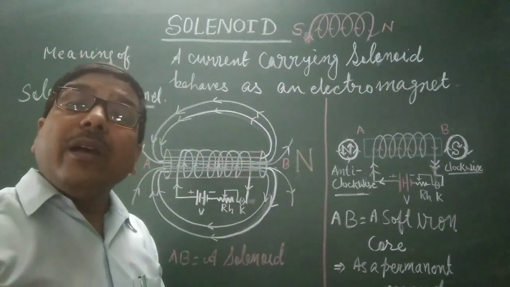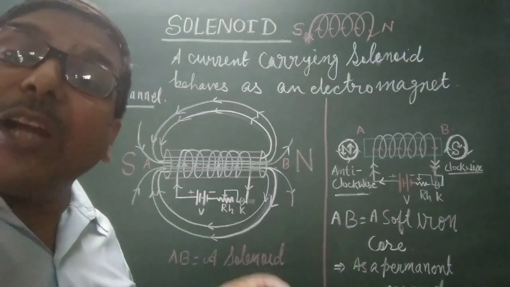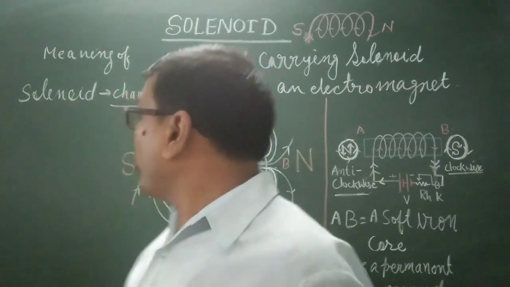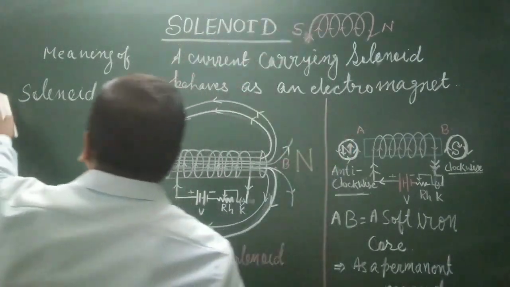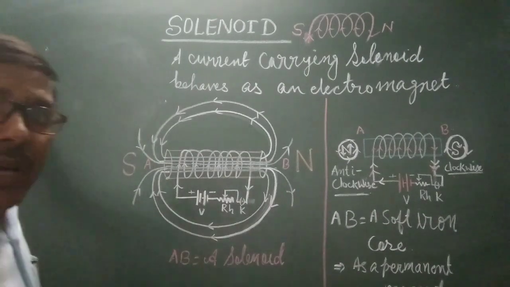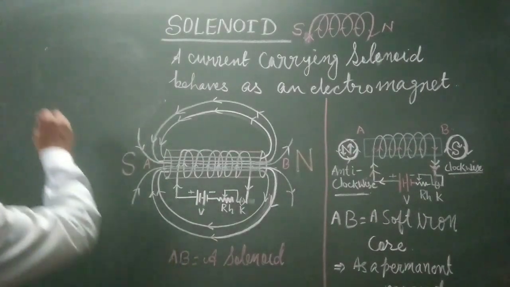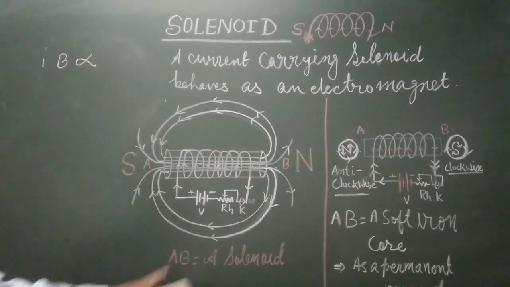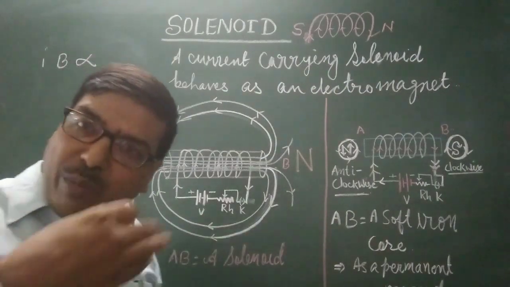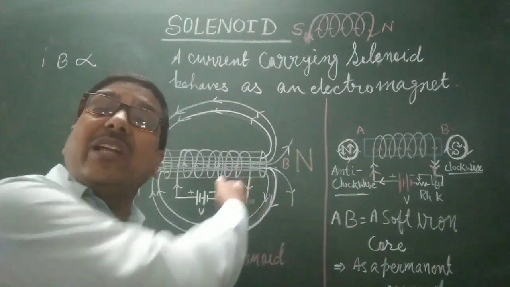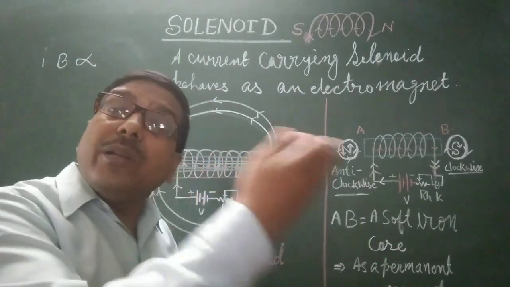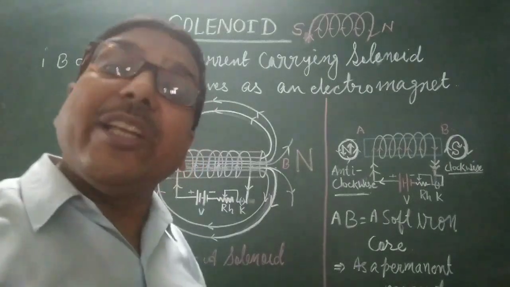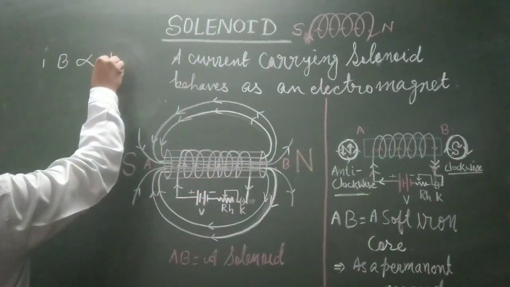What are the factors on which an electromagnet depends? These are some factors on which electromagnets depend. Now, the strength of the electromagnet, you can denote by B. The strength of the electromagnet depends upon the amount of flow of current. If the amount of flow of current increases, the strength of the solenoid increases and it becomes stronger. A strong electromagnet is formed. So B depends upon I.